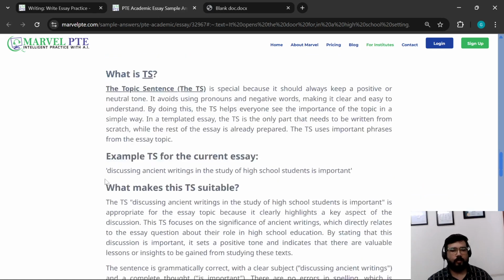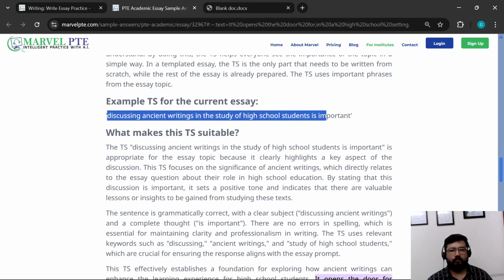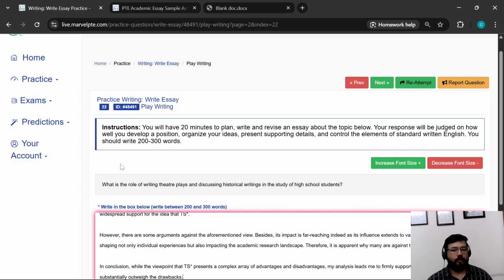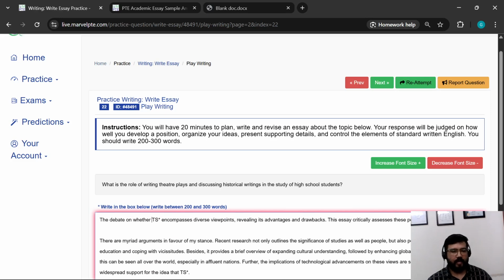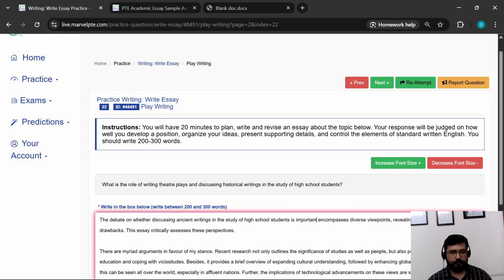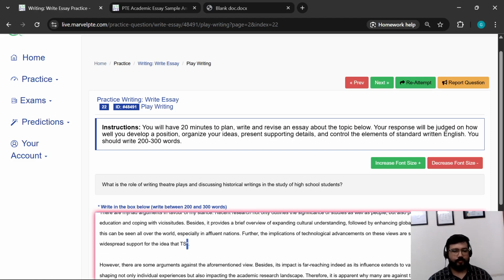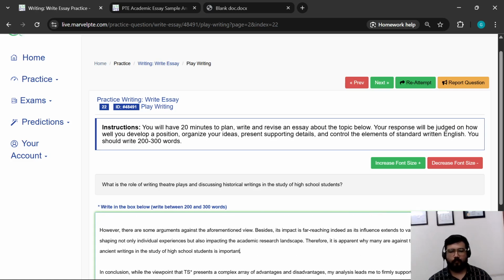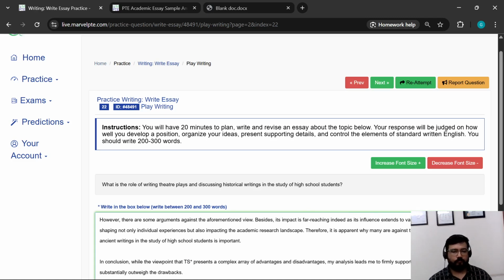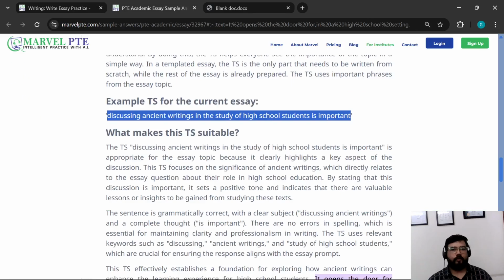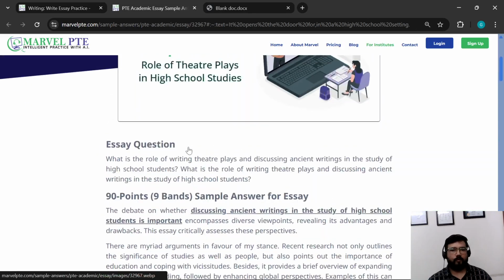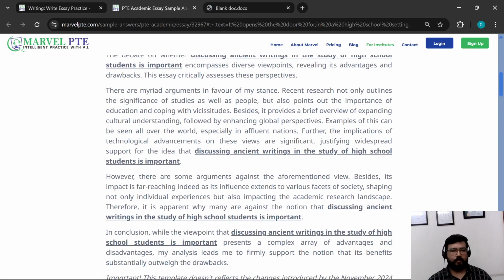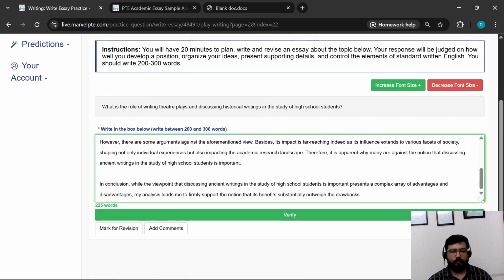We will copy a TS from here and paste the TS at 4 places where the TS is needed. We could have taken this response as well. This already had these TSs filled, but we tried to do it manually.